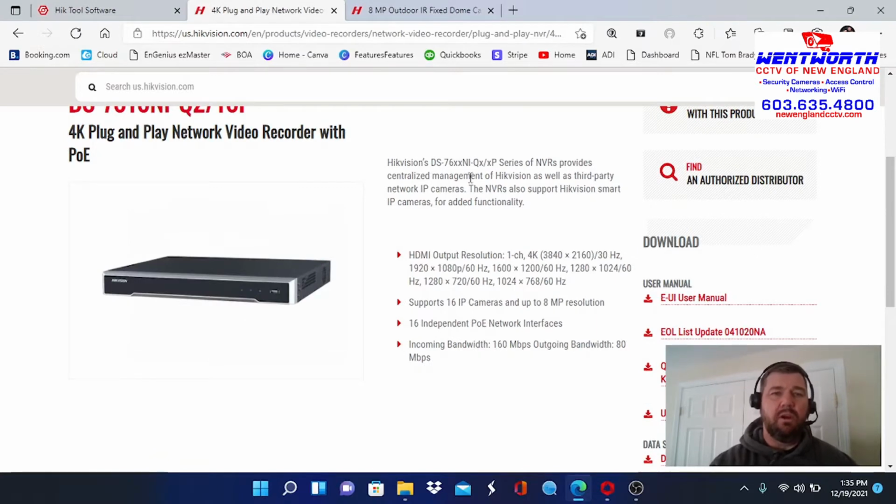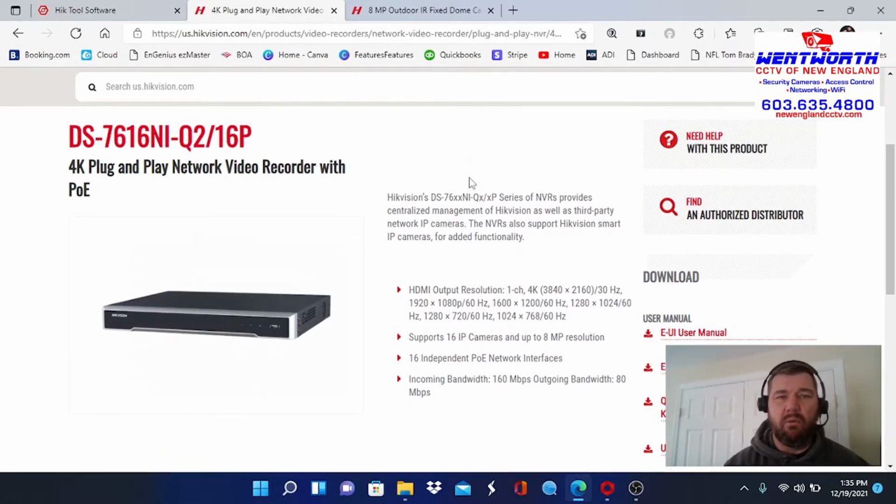So we're going to talk about a recorder that we've done a lot of videos on. It is Hikvision's 4K plug and play NVR recorder. It's a very popular recorder. It's got a built-in PoE switch in the back of this unit, so you can home run Cat5e or Cat6 cable from the camera location to the NVR, plug the camera into the NVR, and the NVR will auto-program the camera, as long as it's a Hikvision camera.